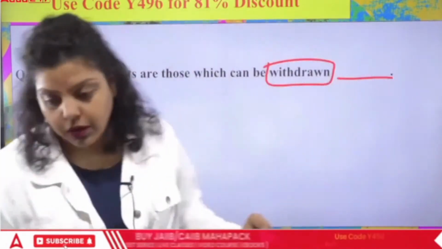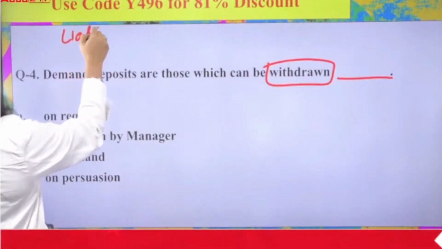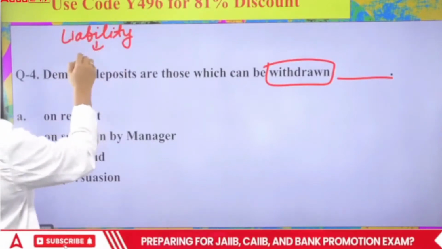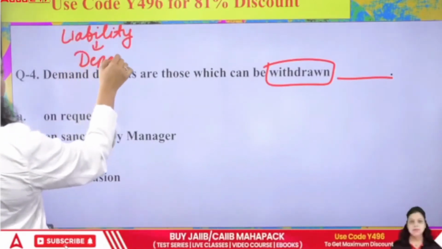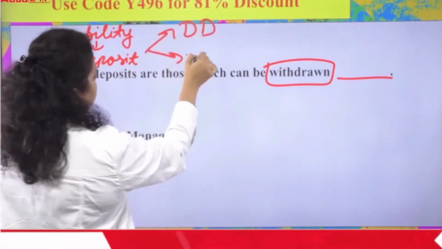If we talk about deposits, they are known as a liability of a bank. Deposit is known as what? Liability of a bank, and the deposit is of two types. The first one is your demand deposit and the second one is your term deposit.